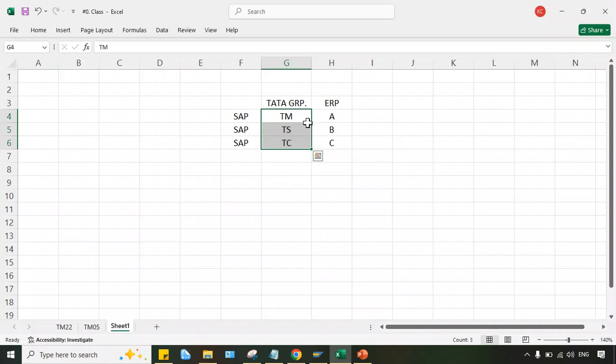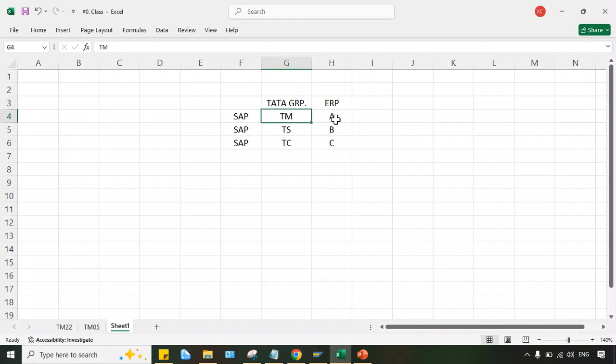And earlier, what was happening, guys? They were using different ERPs, so there were no integrations between these ERPs. Whereas now, Tata Motor, Tata Steel, Tata Chemical, every subsidiary is using the same ERP. So it's very simple to get the consolidated report. So that's the reason Tata Group decided to go for SAP.